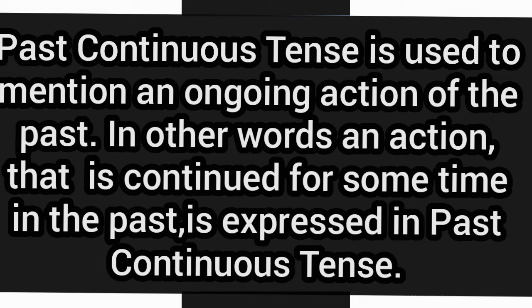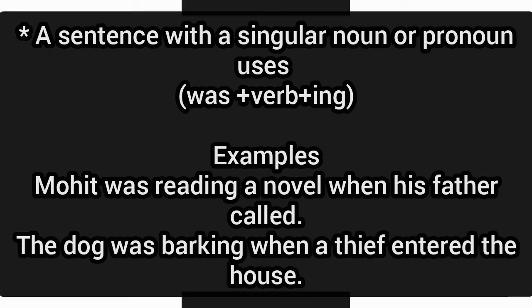The first method is, if you have a sentence with a singular noun or pronoun, it uses was plus ing form of the verb. For example, Mohit was reading a novel when his father called. The dog was barking when a thief entered the house. What can you see here? Mohit and the dog. These are singular nouns. So, with the singular noun, we have to write was plus ing form of the verb.